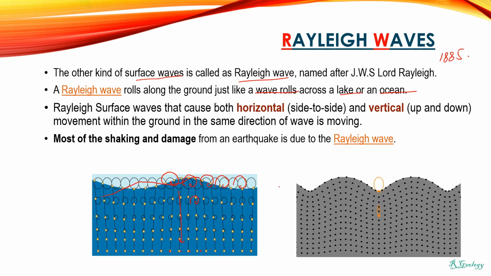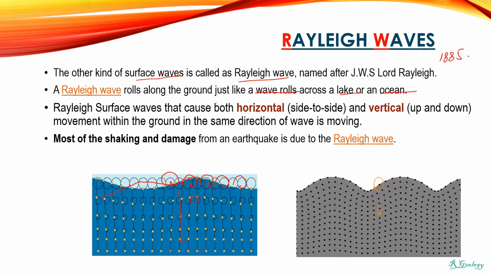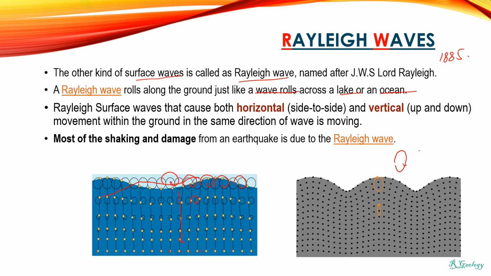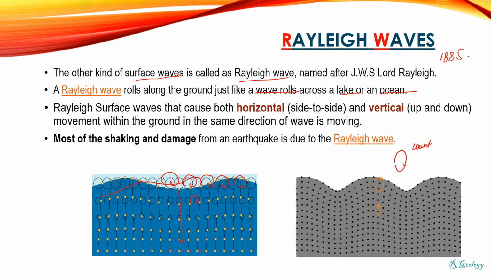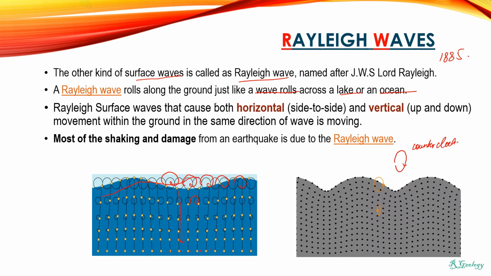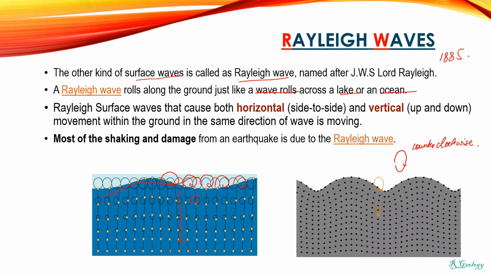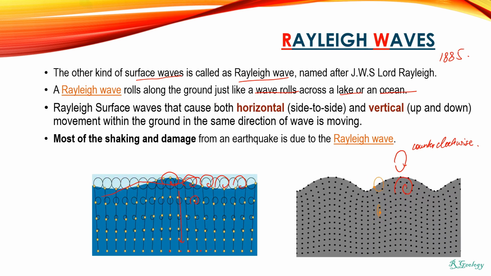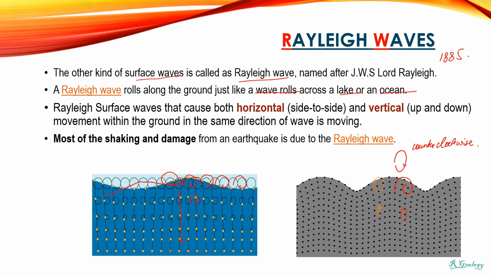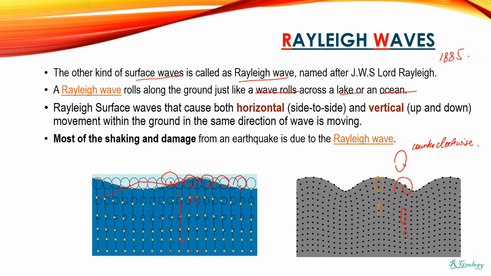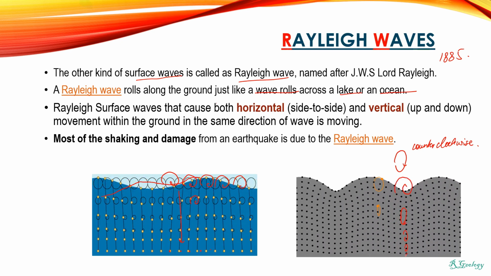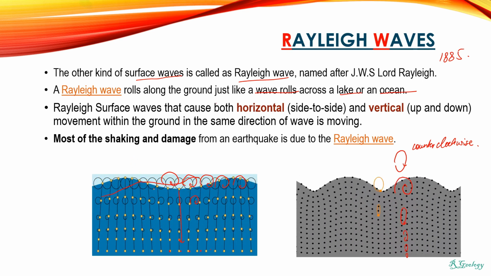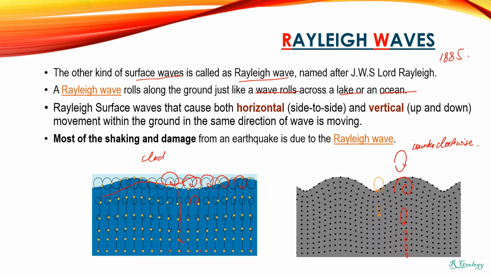While in the Rayleigh surface wave, the particle motion is in an elliptical retrograde manner. This is counterclockwise. As the depth increases, this elliptical path decreases like this. While in ocean, this oscillation is clockwise.